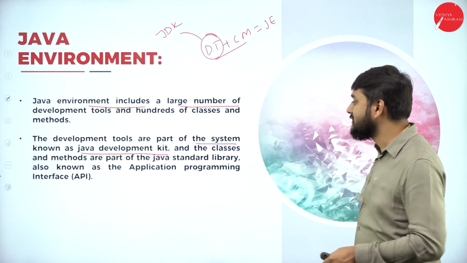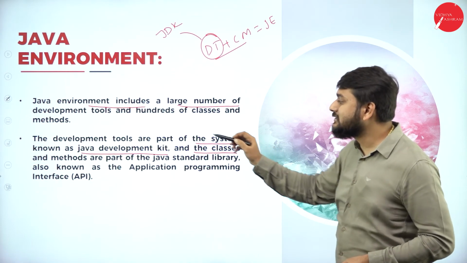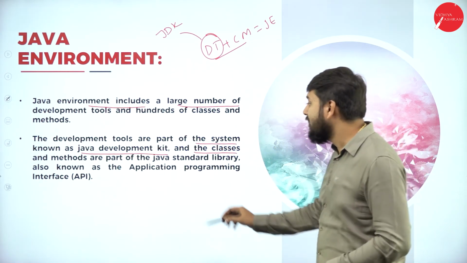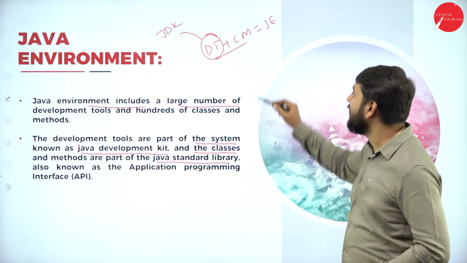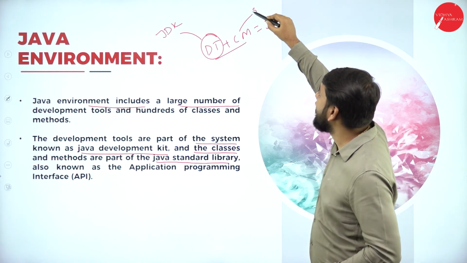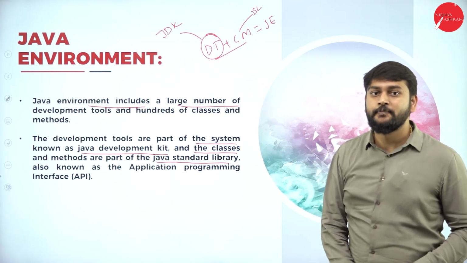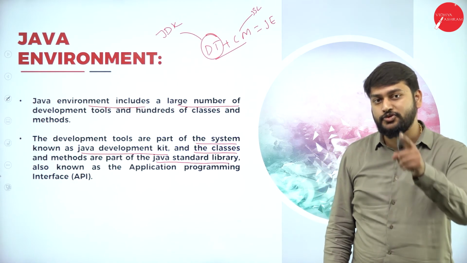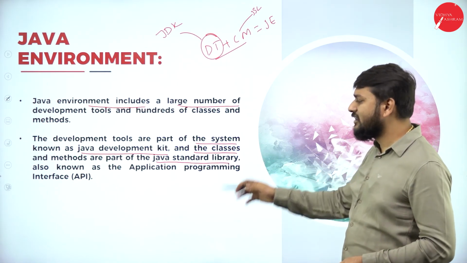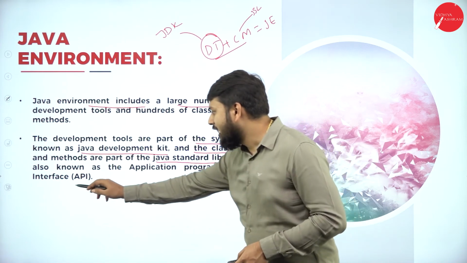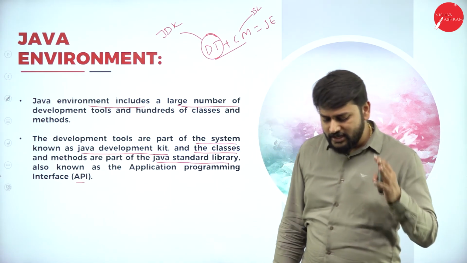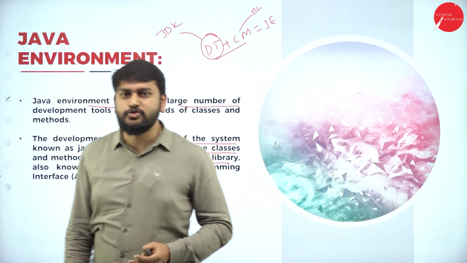That's what you need to understand. And the classes and the methods are the part of the Java Standard Library. That's what you need to remember. The Java Standard Library is well known as API, which stands for Application Program Interface.